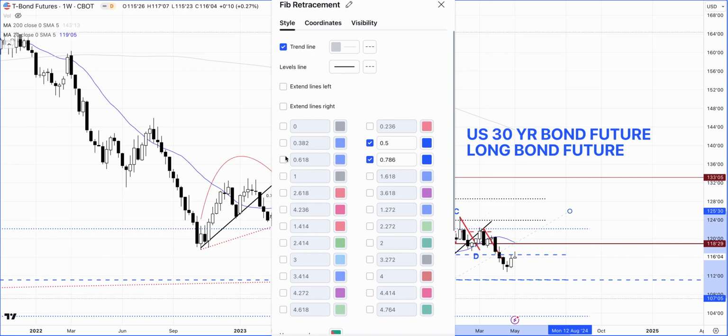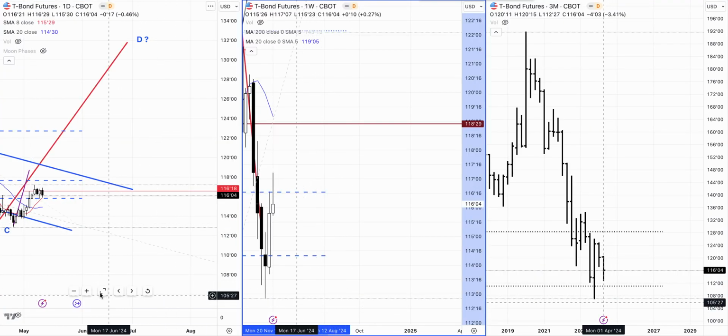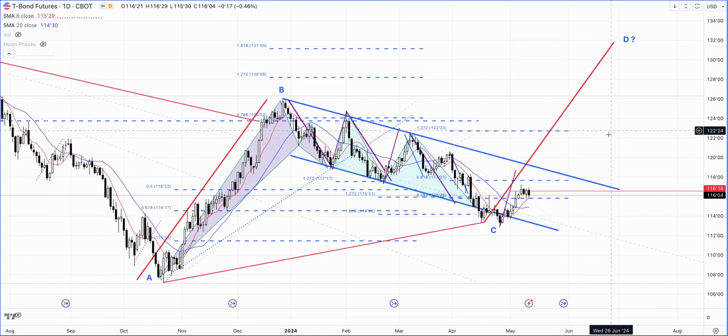Let me actually bring 61.8%. Yeah, so just hovering around that. And there is still a chance that it is actually putting in an internal low, and we could see an ABCD move higher, which we have seen on the daily chart here. So this pattern that we have been watching for is still valid in my opinion, because of the potential of a double bottom around here. But this market really needs to give us further clarity by breaking the bearish symmetry and moving above this channel.